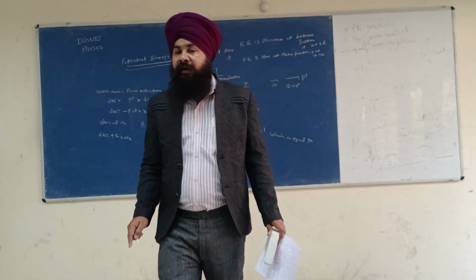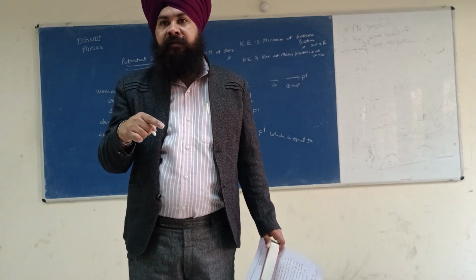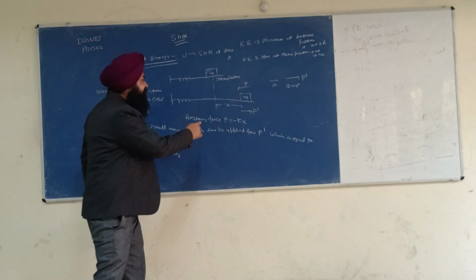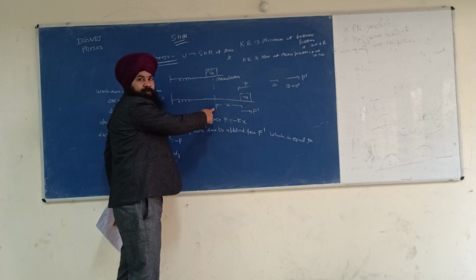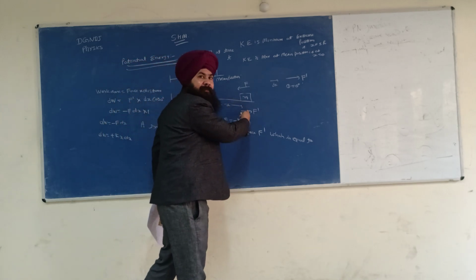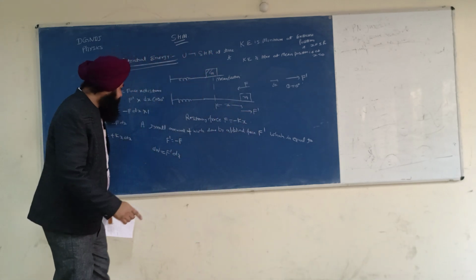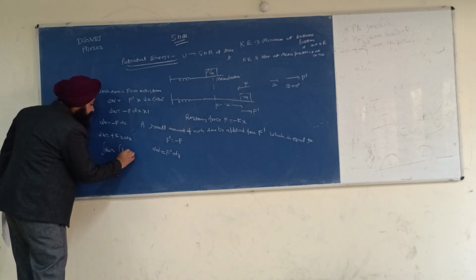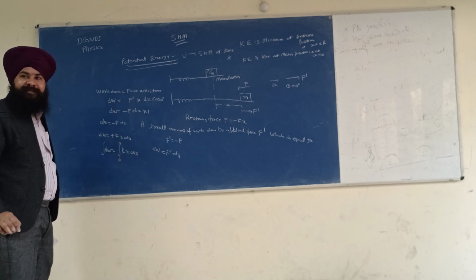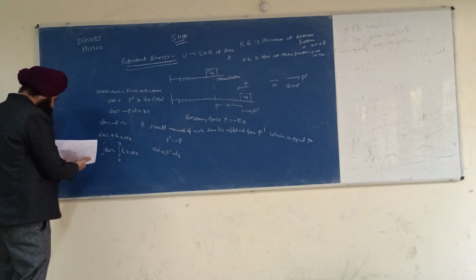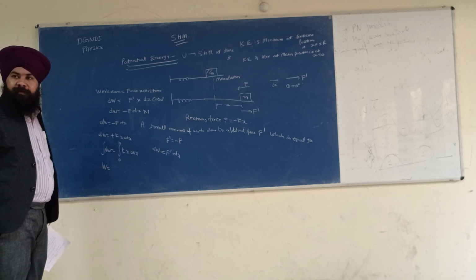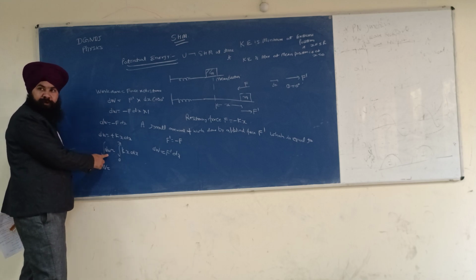So what I will do, I will integrate this work done over the total limits. What is the initial limit? X is equal to 0. What is the final limit? X. So I will integrate it from 0 to x. This dW will give me W, the total work done.